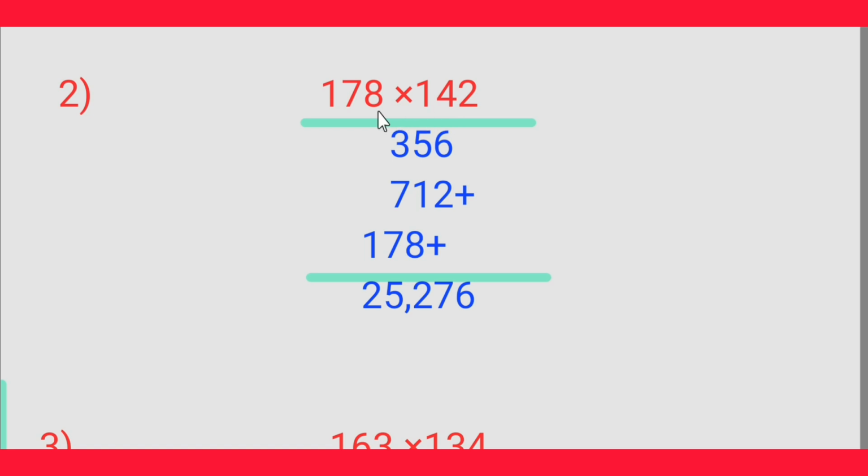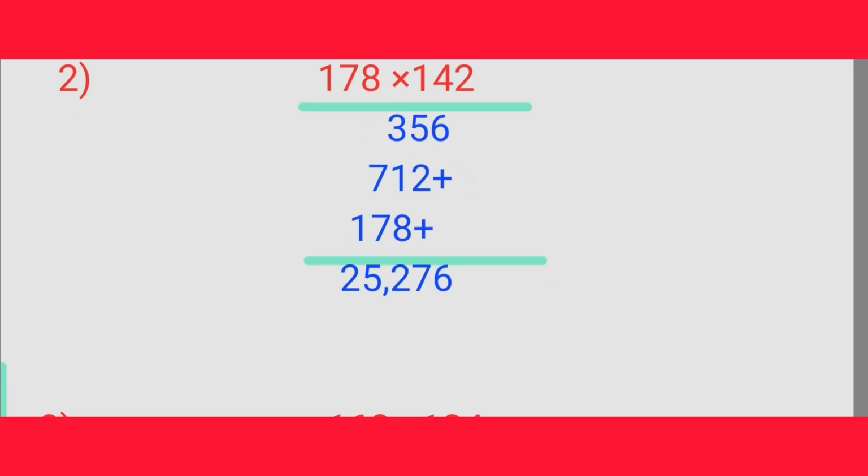4 8s are 32, 2, 3 carry. 4 7s are 28 plus 3, 31, 1, 3 carry. 4 1s are 4 plus 3, 7. 1 8 is 8, 1 7 is 7, 1 1 is 1.